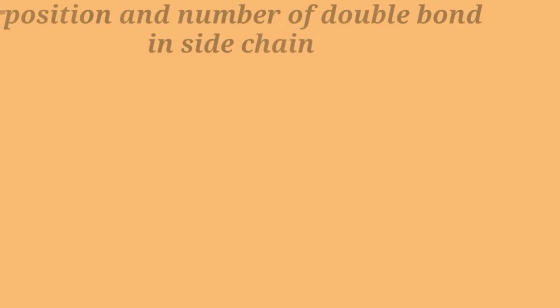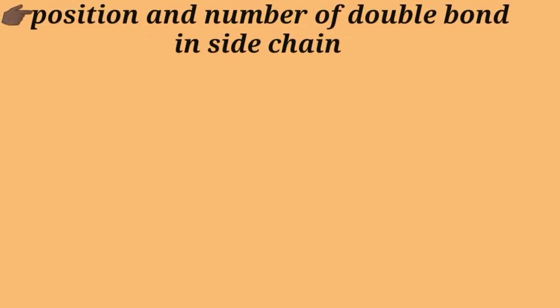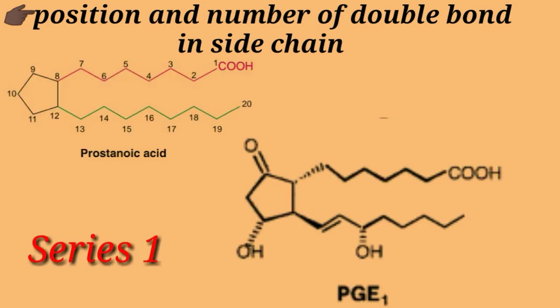Now we'll see classification of prostaglandin based on the number of double bonds in the side chain and their position in the side chain. According to this, they are divided into 3 series. In series 1, it contains one double bond, that is between C13 and C14 carbon atoms.